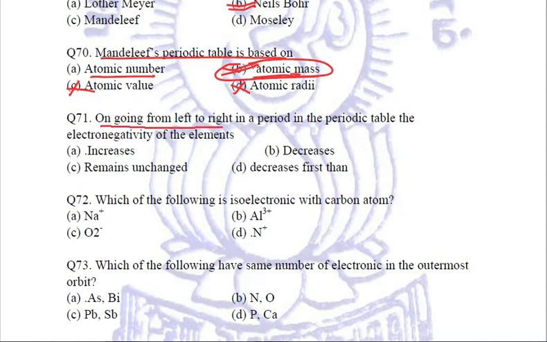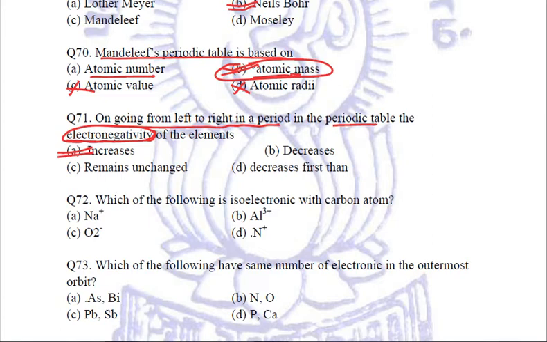On going from left to right in a period in the periodic table, the electronegativity, that means the non-metallic character, always increases. The electropositivity decreases and electronegativity increases. So A, increases, will be the answer.